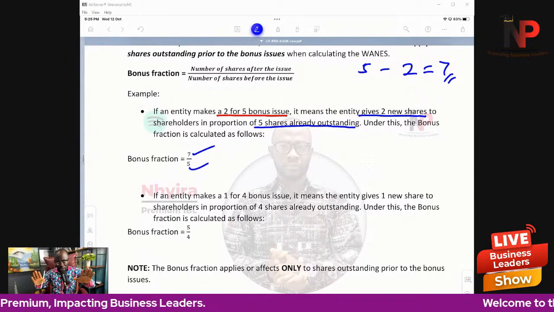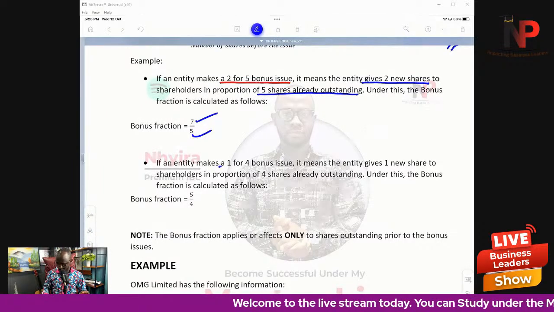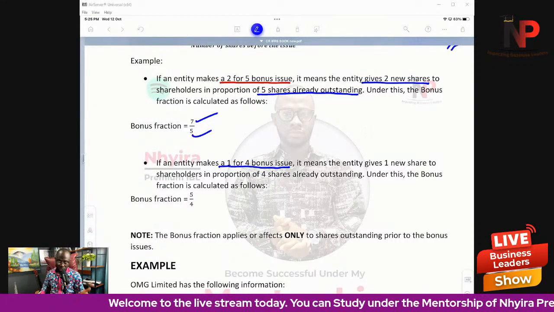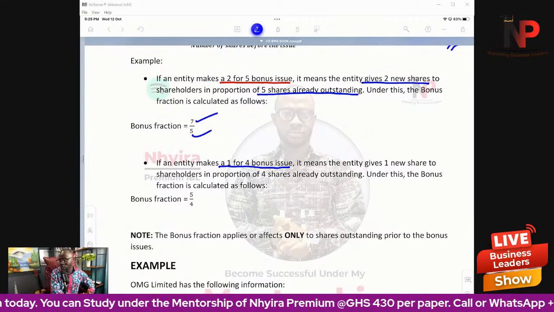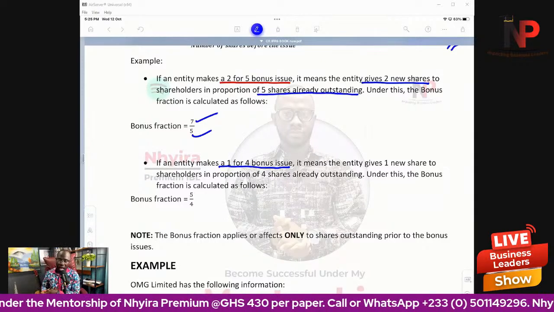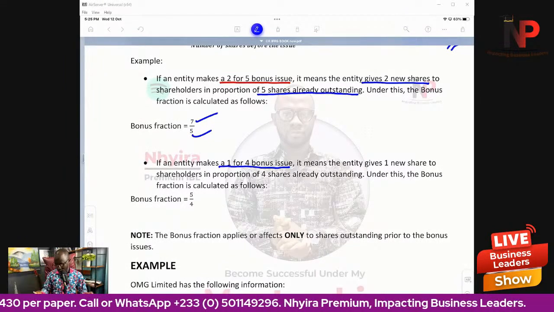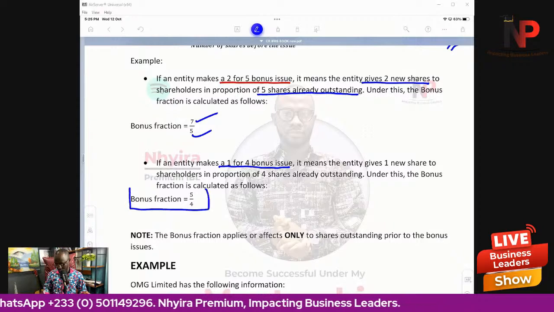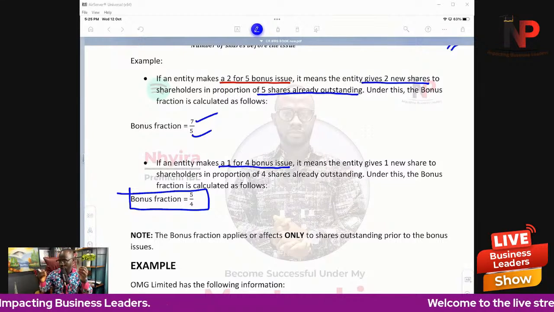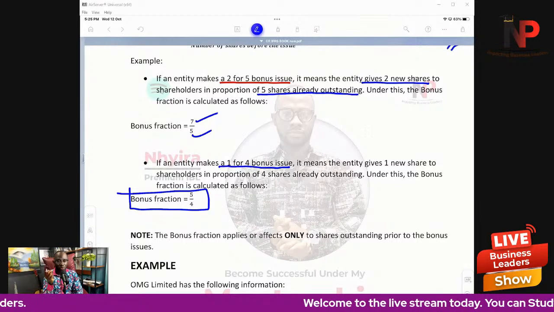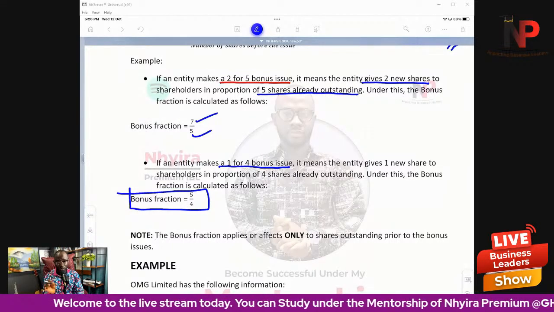I hope you are following the picture. Second scenario: if an entity makes a 1-for-4 bonus issue, what does that mean? It means we give you 1 new share for every 4 you already have. So in the context of that, your bonus fraction will be equal to 5 divided by 4. That is how we calculate the bonus fraction. Very simple, straight to the point.